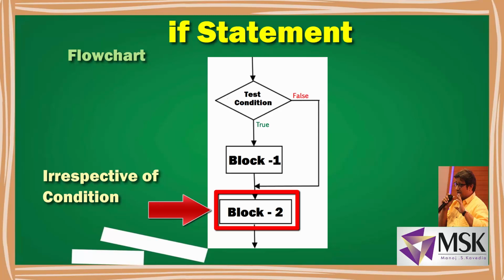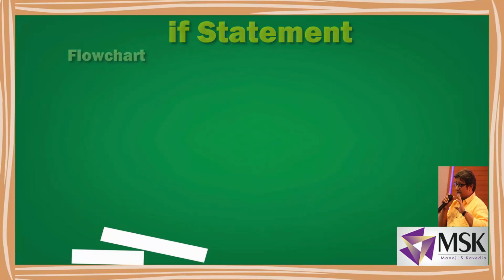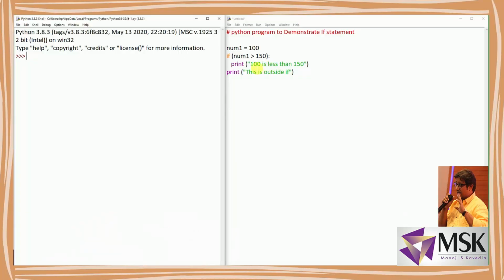So now let's see the demonstration of if statement. This is my program to demonstrate if statement. Here I have initialized num1 to 100. Now the condition is num1 greater than 150. Now this is a colon, which means the condition is complete.